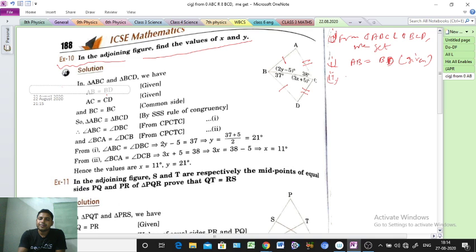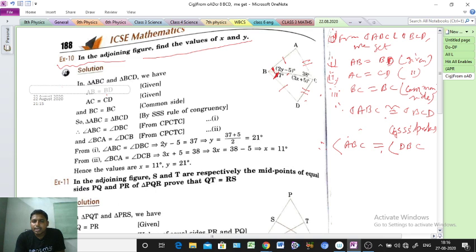These two angles are equal. Okay, clear? Similarly, for this angle at the C side, angle BCA and angle DCB, two angles are equal.